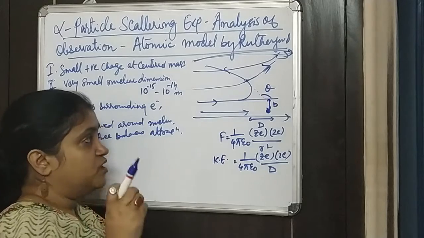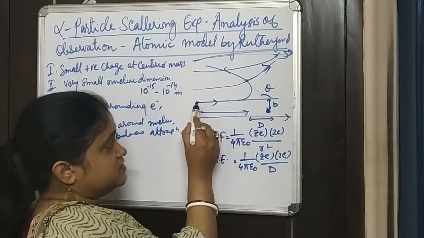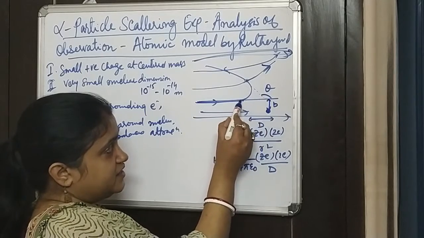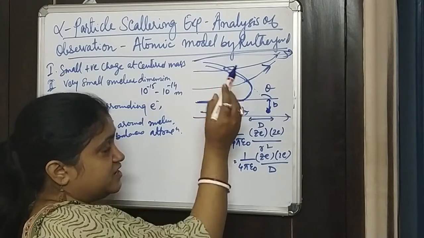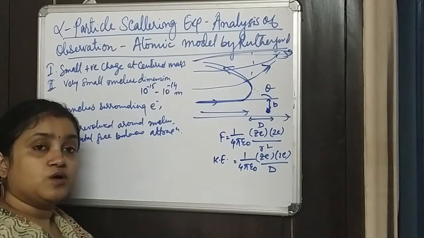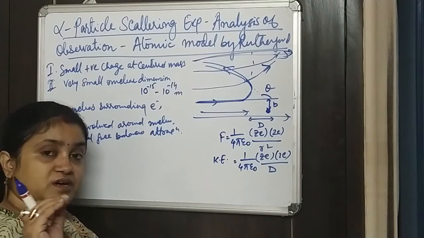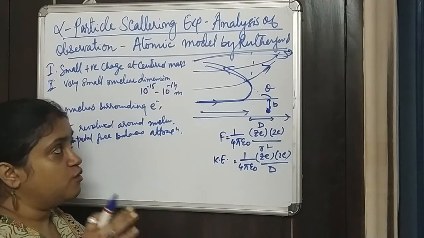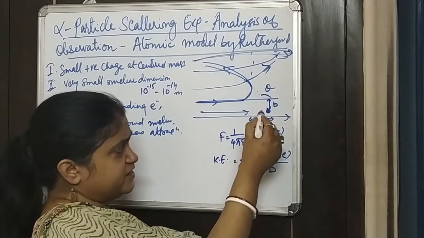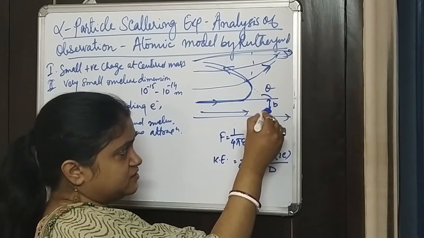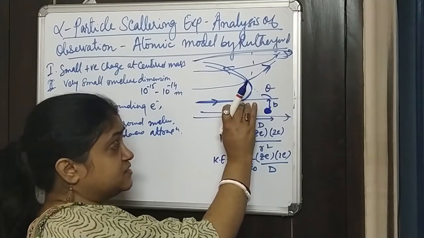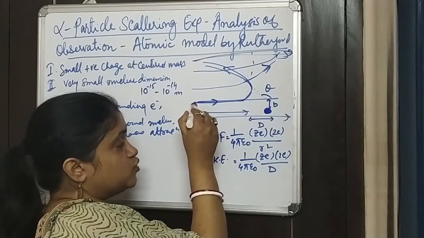Very few. So suppose there is a particle that is coming very close, and then it got scattered in this direction, which is, if this is 90 degrees, more than a 90-degree angle. If you concentrate your study on those particles, suppose there is some center, and from here these positive helium particles are coming, which are alpha particles.